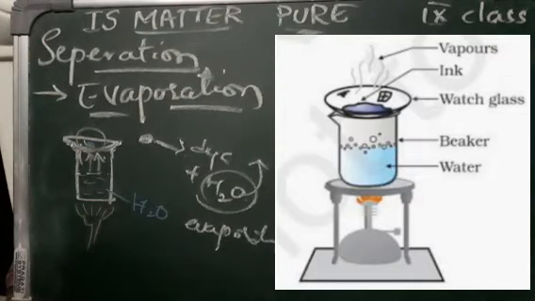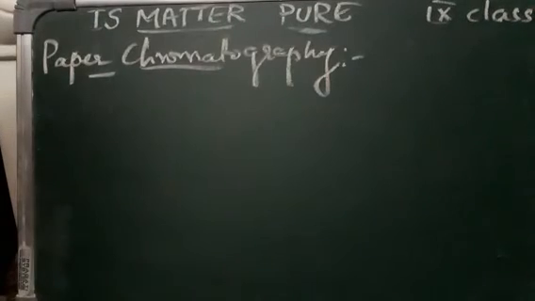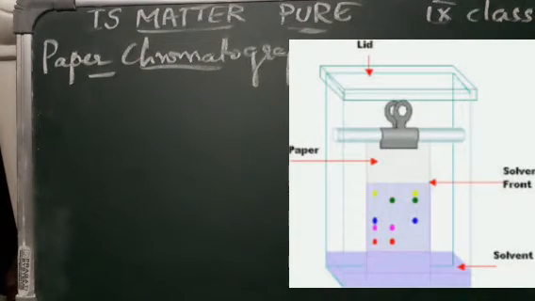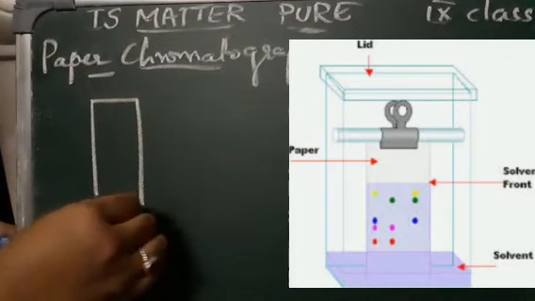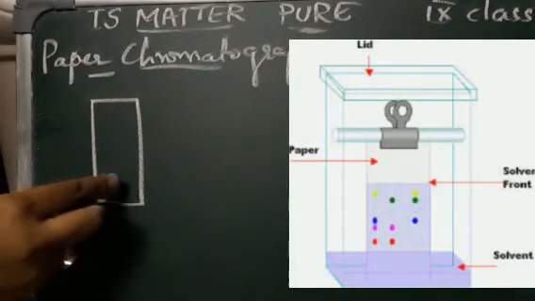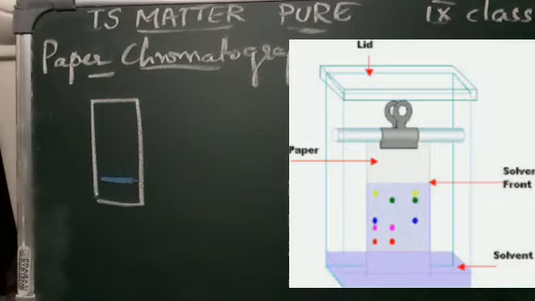The next method is paper chromatography. In this method, we are going to separate the components of ink using paper chromatography. We are just going to draw a thick line just above the bottom of the filter paper using a marker. We will take a filter paper and mark a line here, and as shown in the figure, we will arrange the equipment like this.